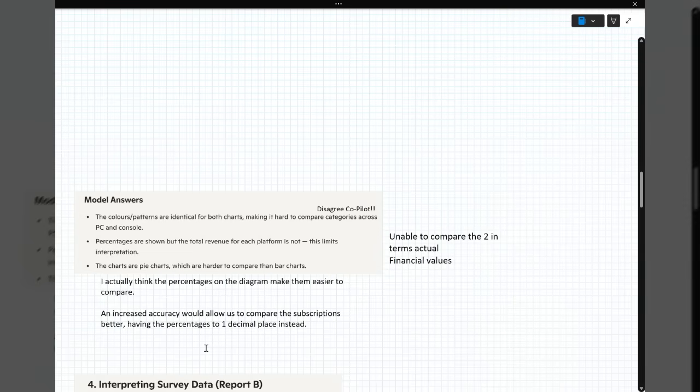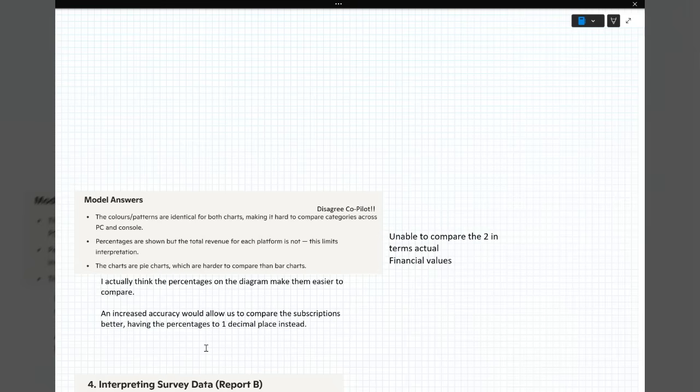The charts are pie charts. I call them donut charts, and they're harder to compare than bar charts, maybe. But I disagree because they've put percentages on the diagram. And I've gone on to say that I think the diagrams make them really easy to compare.